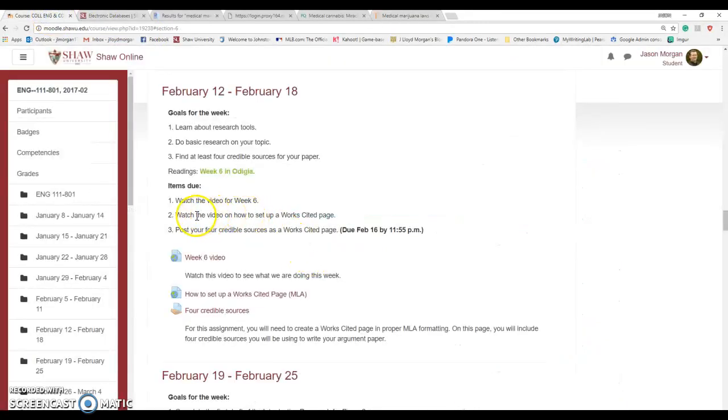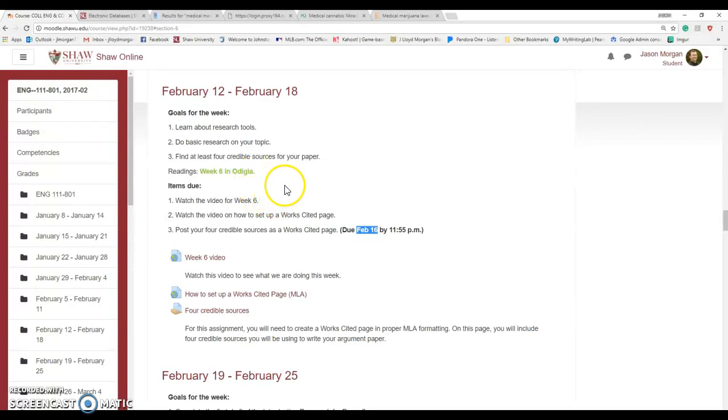So again, what you're going to do is find 4 sources, and once you find the sources, you have to put them into a works cited page. Again, this video right here will show you how to do that. Once you've created the works cited page with 4 good sources, then you will submit them, and all of that is due by Friday the 16th of February. Okay? There are readings in Adigia as well to help you with resources. Okay, so that's what we're doing this week.